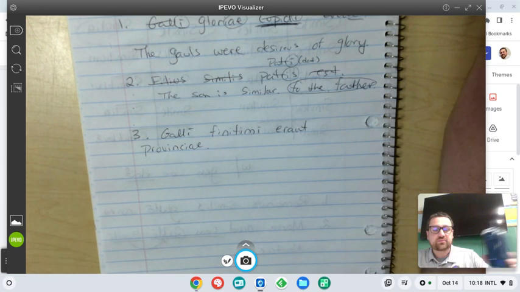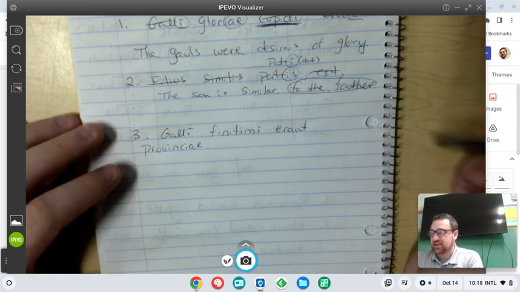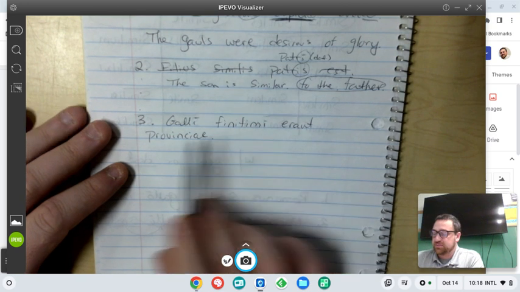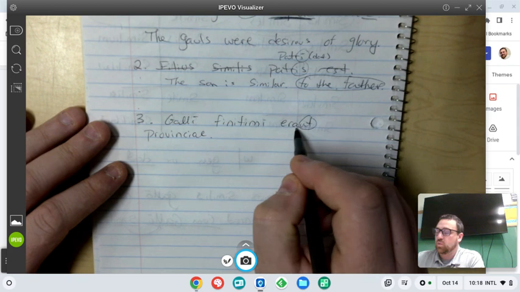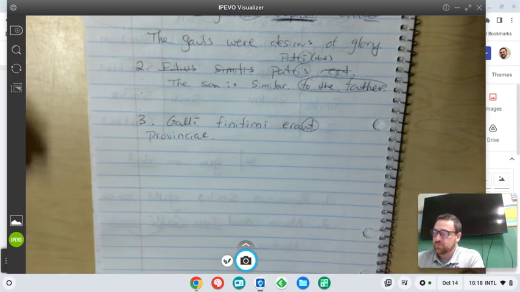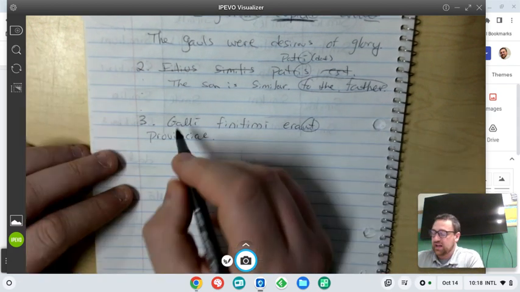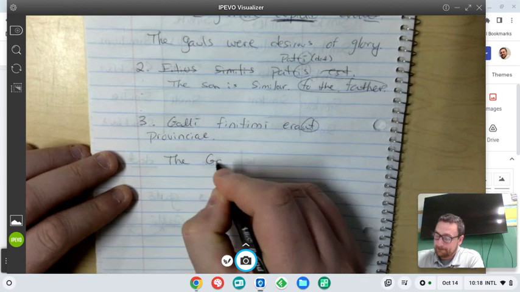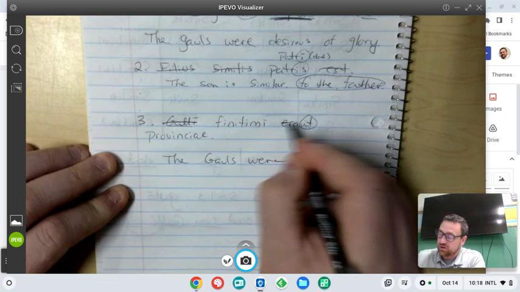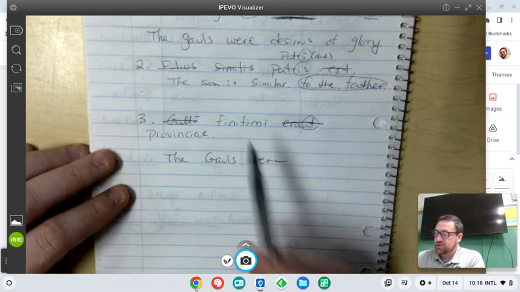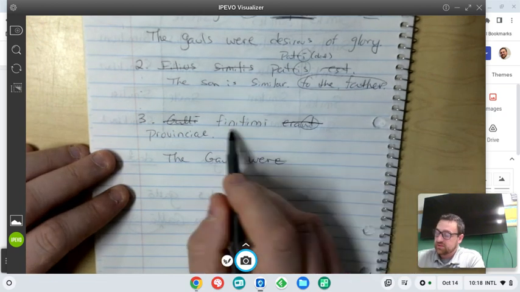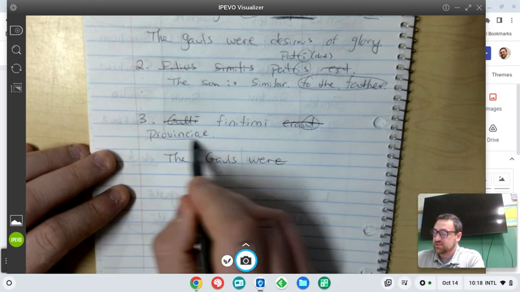All right, let's do our last sentence. Galli finitimi erant provinciae. So erant is our verb. That means they were. Who were? Who's our plural subject? Galli. So the Gauls were. Gauls were what? This is a noun. This is our adjective. So they were finitimi.